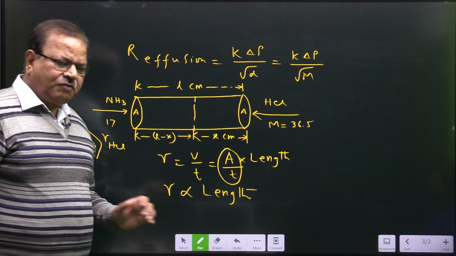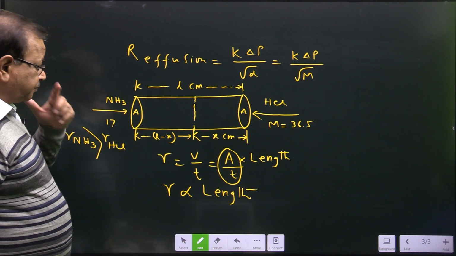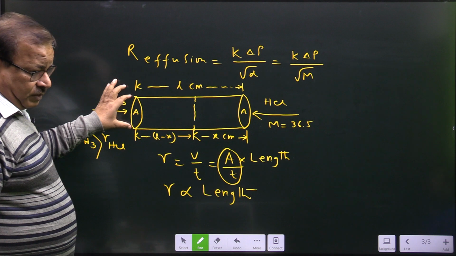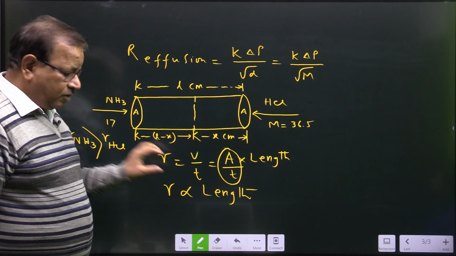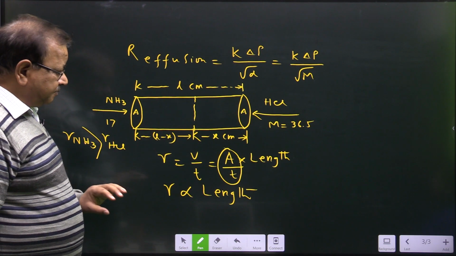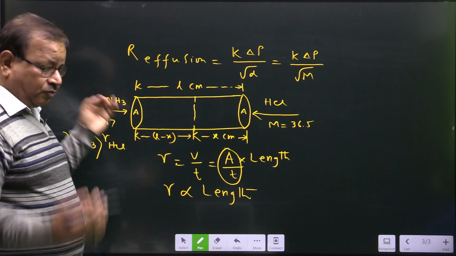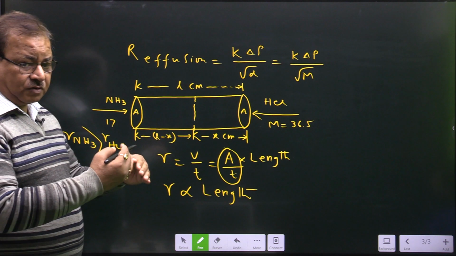So actually it is also a factor in such questions. Area of cross section plays an important role, the length or distance traveled by the gas is also a factor, and the pressure from which both gases are trying to come out.